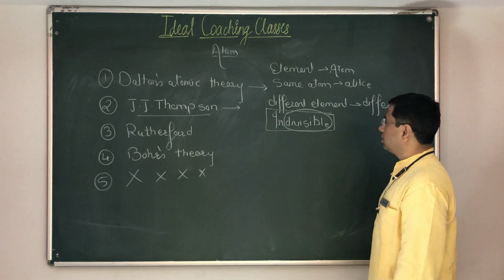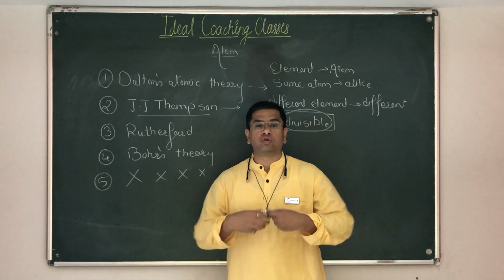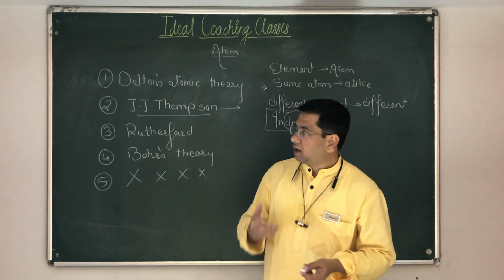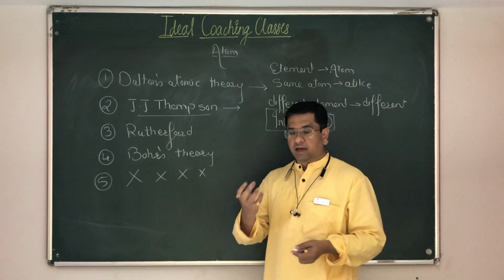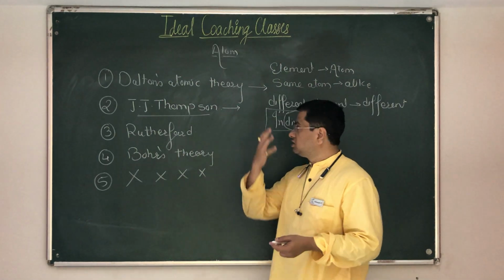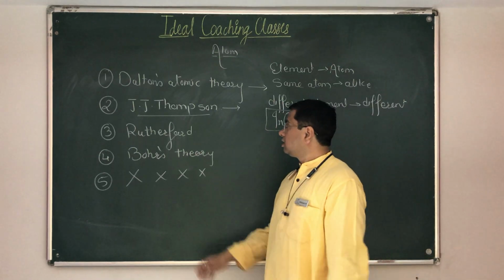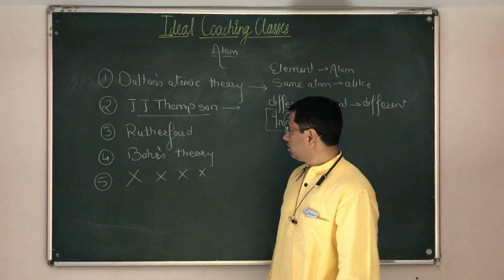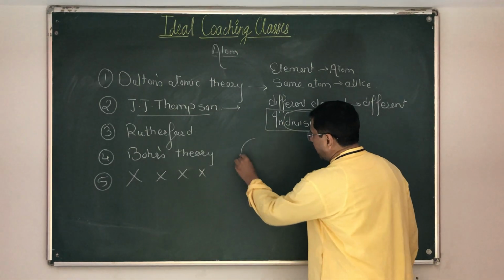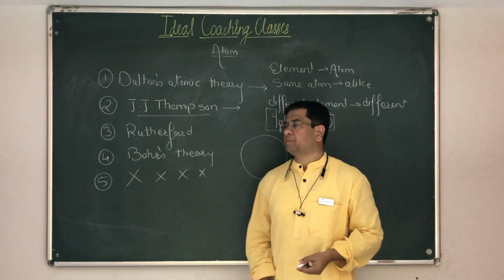Fine, then what happened? So once he proved the divisibility, he gave his own model of an atom. उन्होंने अपना खुद का एक atomic model दिया दुनिया को, which was accepted because he experimentally proved कि an atom is divisible. What was that? We refer to that model as the plum and the pudding model. So he said atom is spherical. Okay, fine. Still we say the same thing approximately.